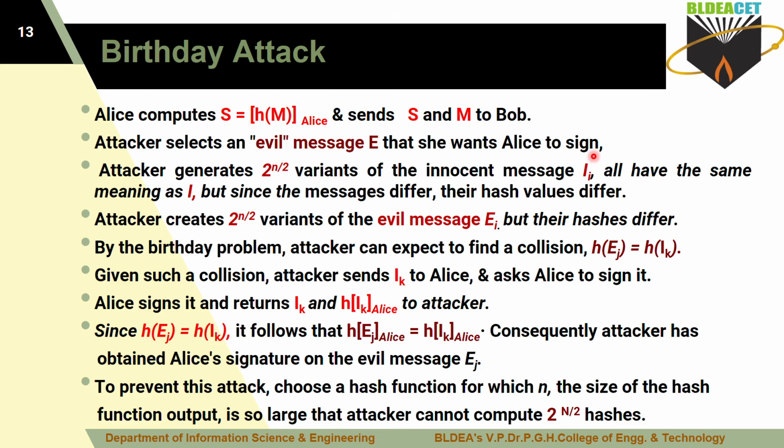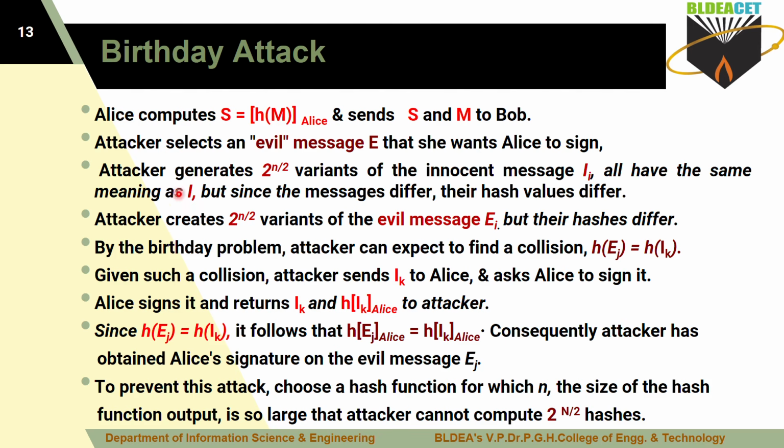So Alice is not willing to sign such types of messages. If it is an evil message, Alice is not ready to sign it. Then what will the attacker do? The attacker generates 2 to the power of n divided by 2 variants of innocent messages. Innocent messages are good, common messages which are signed by Alice.